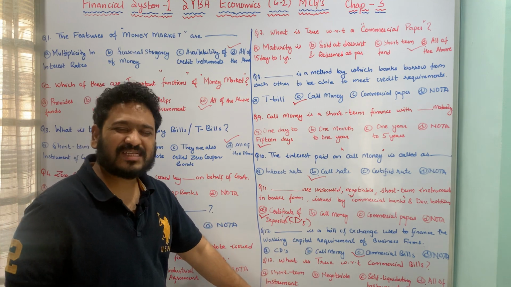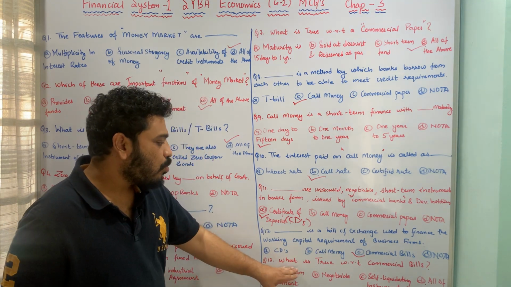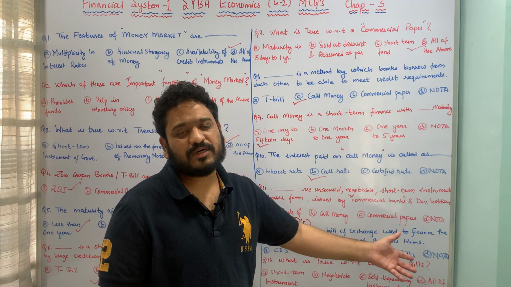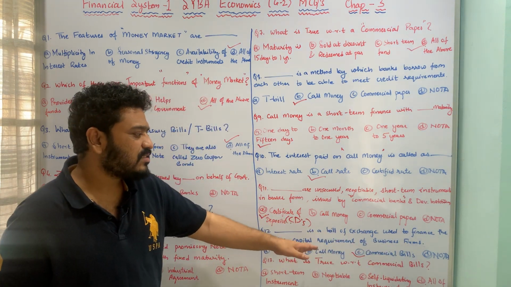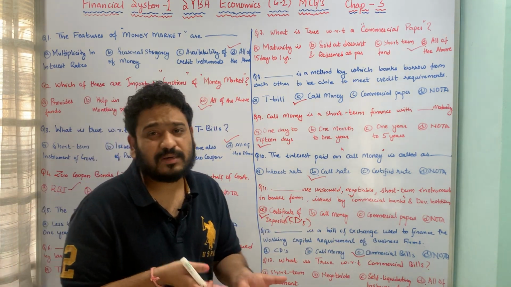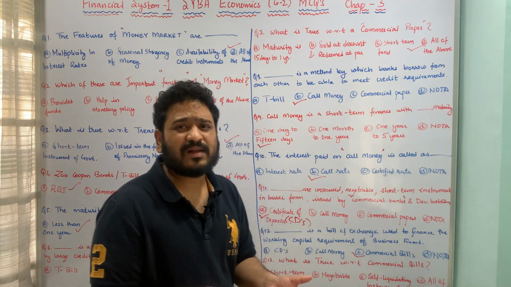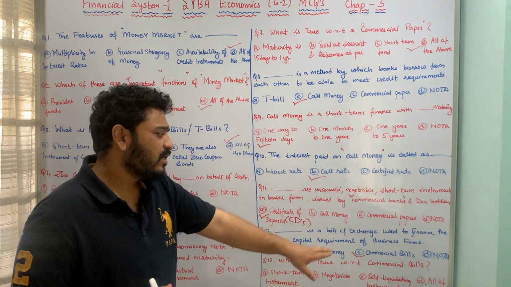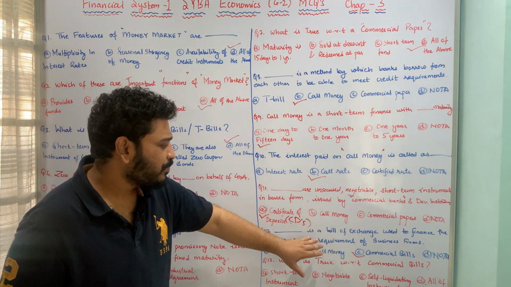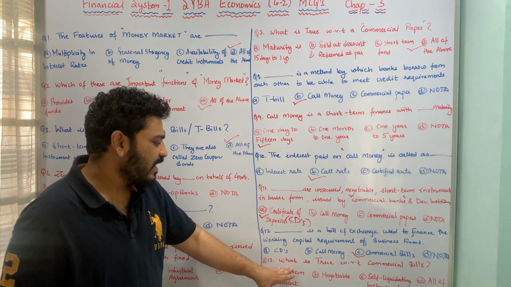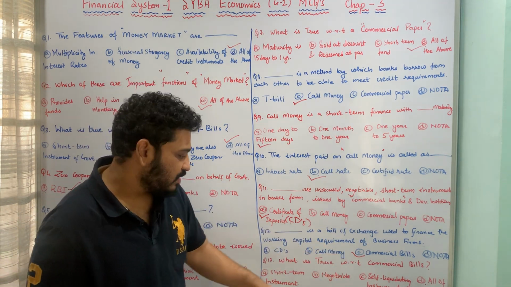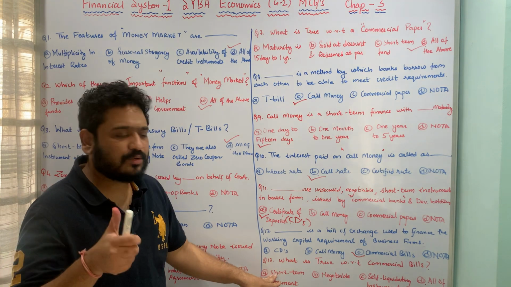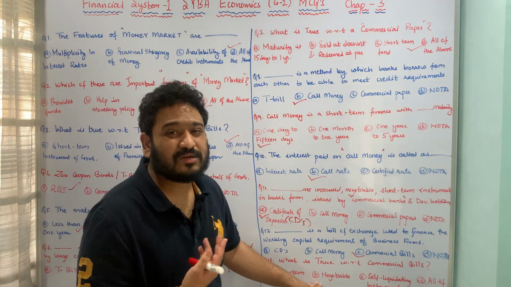Let us now move to the last question in this segment, which is: what is true with respect to commercial bills? Obviously we have seen commercial bills are issued by business firms for short-term credit requirement, which is working capital requirement, and they are usually bills of exchange. Let us see what is true with respect to commercial bills. So it is a short-term instrument. Good enough. It is negotiable, because it is a bill of exchange.